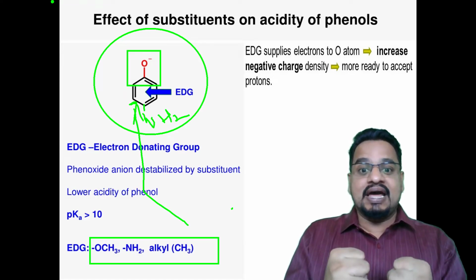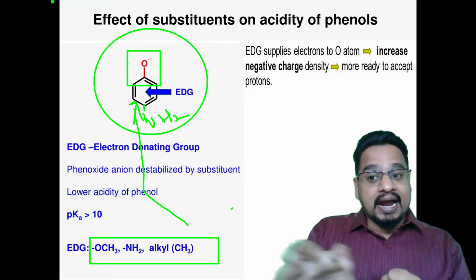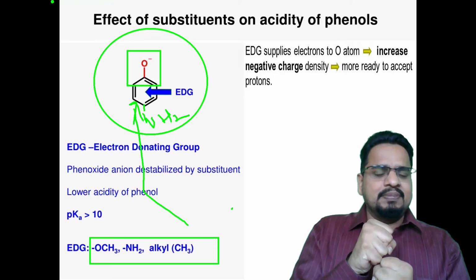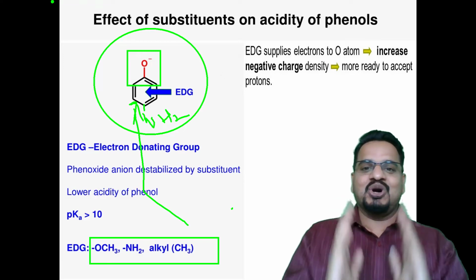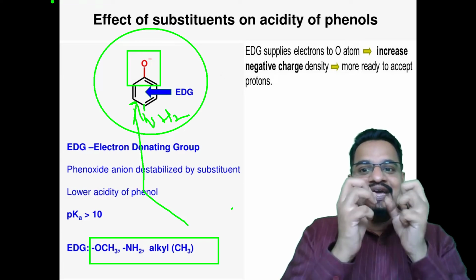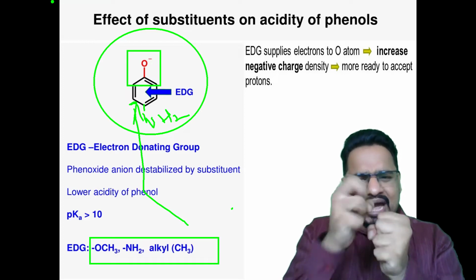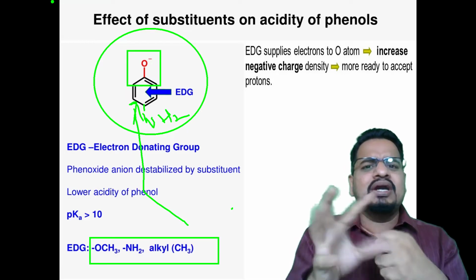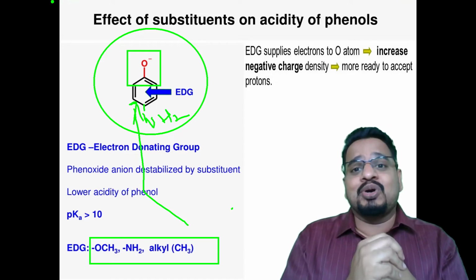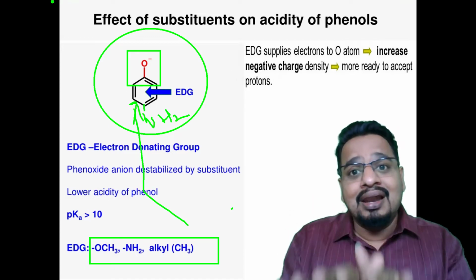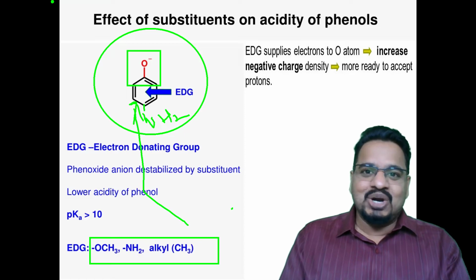As it is destabilized, it will attract the proton immediately and form back the stable form, that is phenol. It is more ready to accept the proton, which means it is not leaving the proton, so it will be less acidic. You got that?